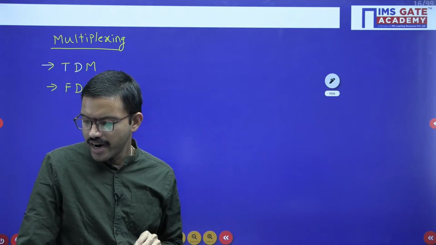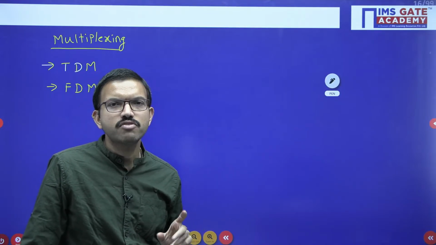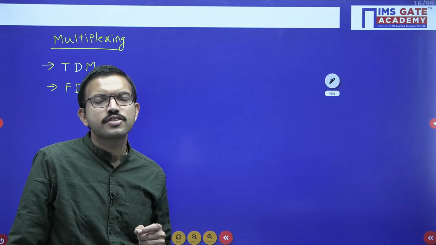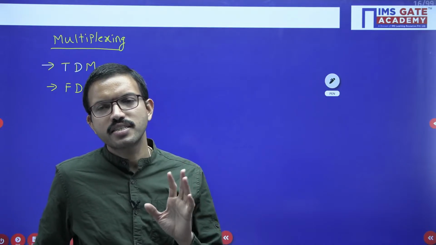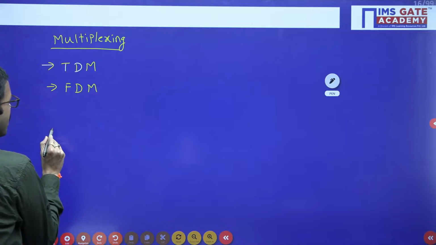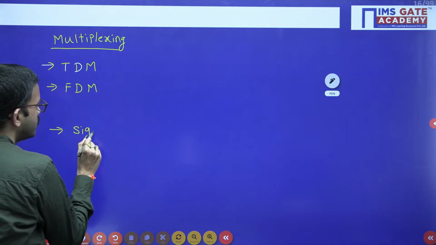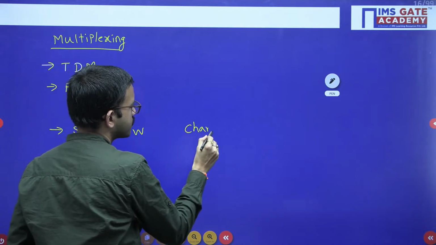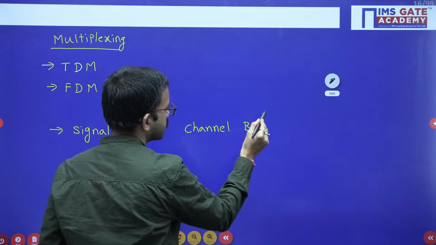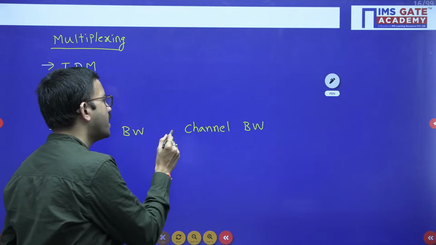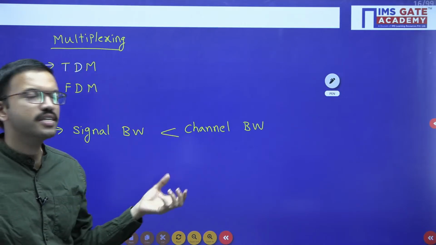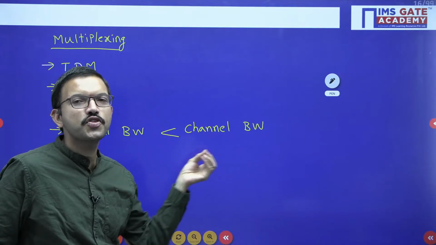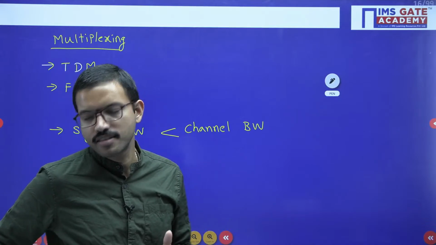Coming to the channel bandwidth and signal bandwidth, which one should be more and which one should be less? All of you can answer. This is a very simple question, but sometimes a few students get confused, which is the reason I asked. Among the signal bandwidth and channel bandwidth, which one should be more? Always the channel bandwidth should be more compared to the signal bandwidth, because only if the channel bandwidth is more can you transmit multiple signals. If the signal bandwidth is more, how can you transmit that signal in the channel? Not possible, right? That is it.